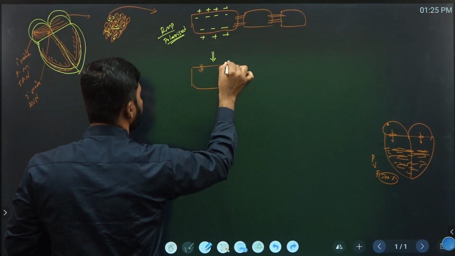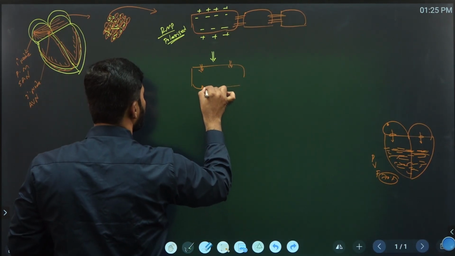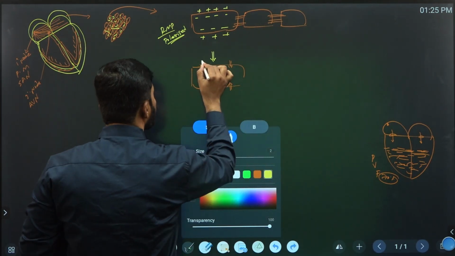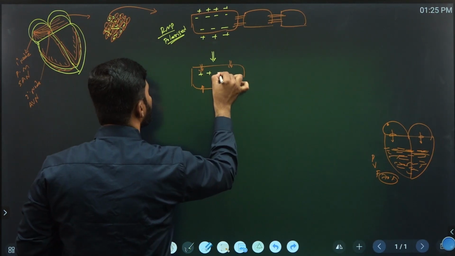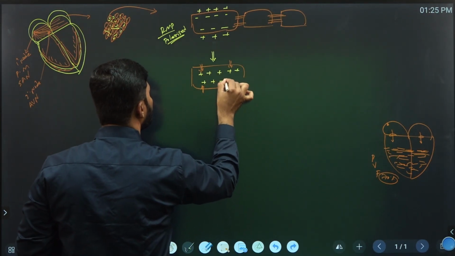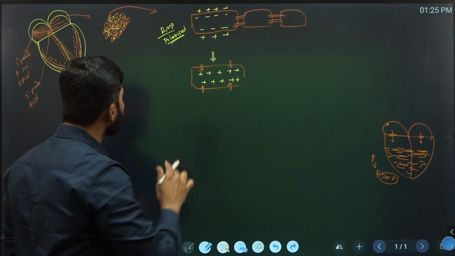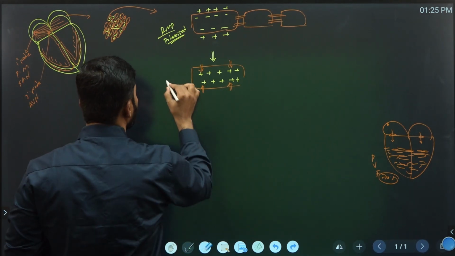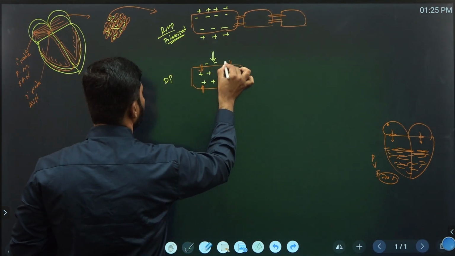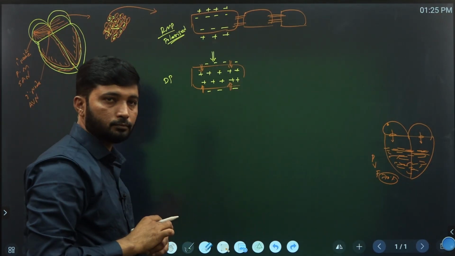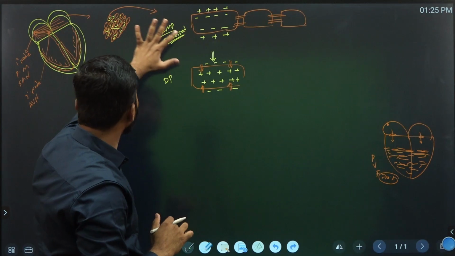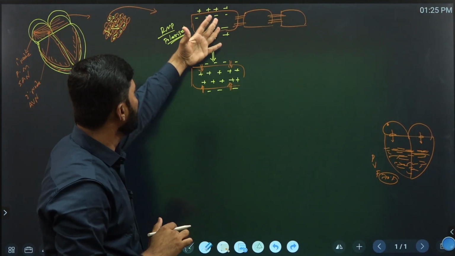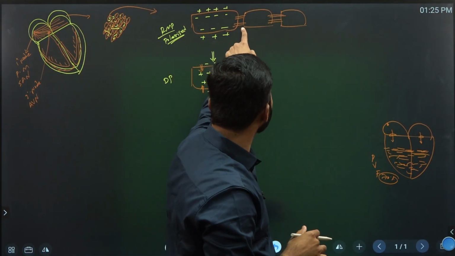The sodium channels open. As a result of the action potential, what happened? Sodium channels open, and positive charge ions move inside the cardiac cell. As a result, the inside negative charge is replaced by positive, that is depolarization, whereas outside becomes negative. Like this, what happened in the auricle cells, all the cells simultaneously? Depolarization.